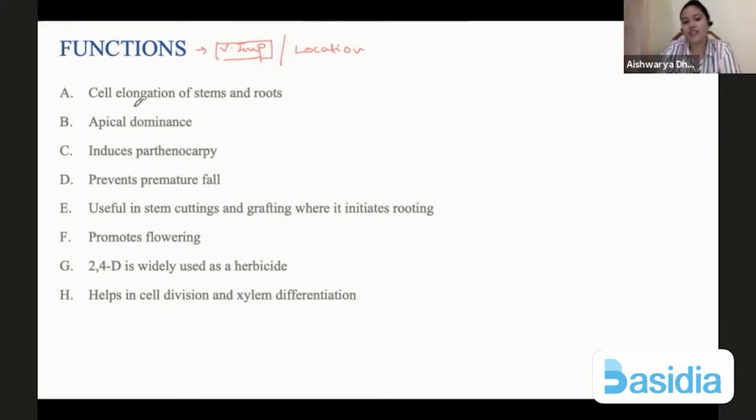So it obviously helps in cell elongation of stems and roots because it is present at the apex. It promotes apical dominance.